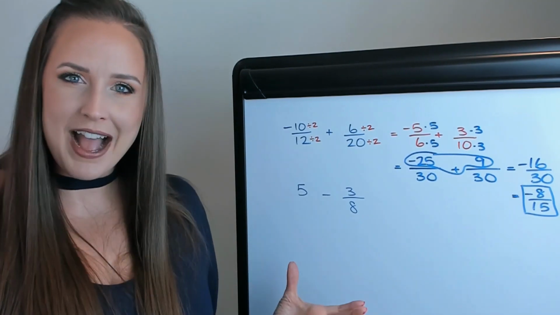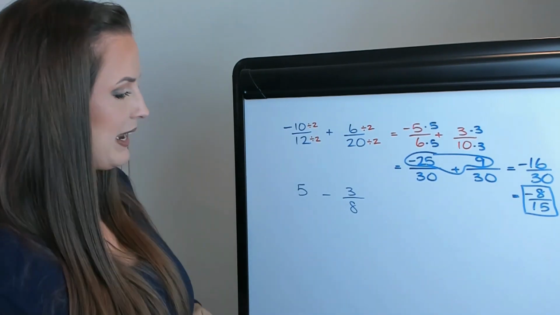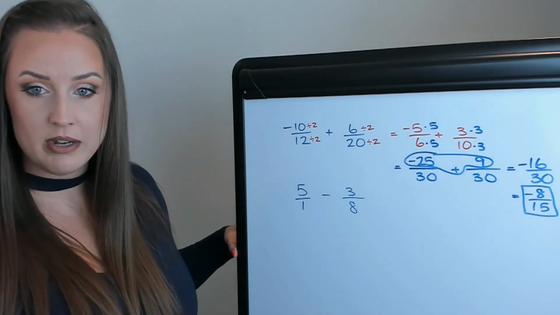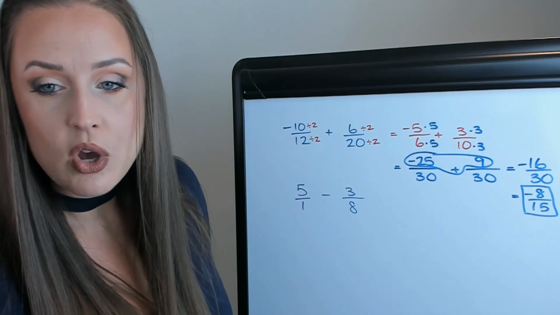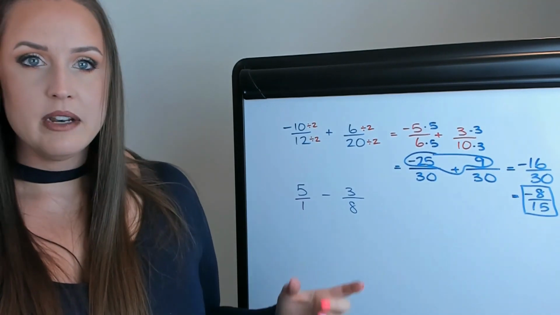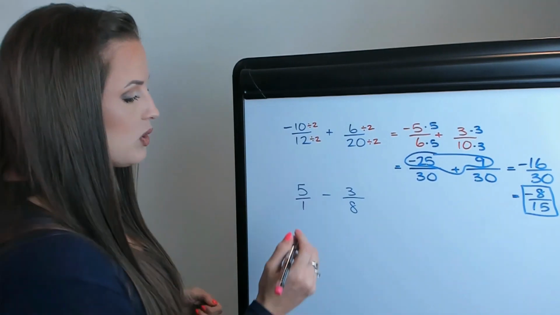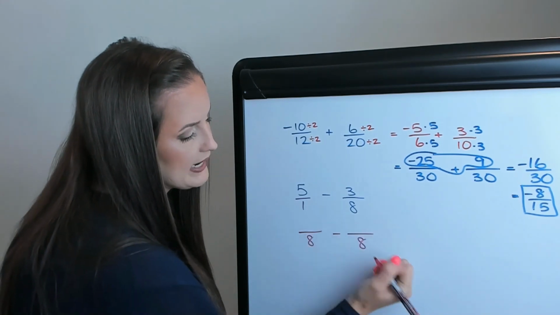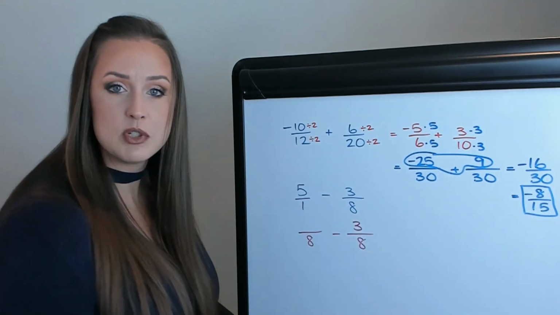Because I have 5 minus 3/8, let's use the rule we spoke about earlier when we can make any whole number into a fraction by just putting it over 1. So now it's saying 5 over 1 minus 3 over 8. So looking at those denominators, 1 and 8, what can I make both of those become? 8, right? So we want to say, okay, I want both of these to become something over 8. Now this one already is over 8. So I'm just going to copy that.